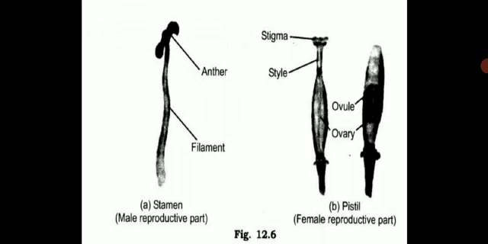So these are the main female reproductive parts, that is the pistil. Pistil is the female reproductive part which will consist of stigma, style and ovary. And the male reproductive part of a plant is called the stamen, that will have anther and filament. So this diagram should go in your notebook with proper labeling, so that this concept of male and female reproductive parts of a plant is clear with you.